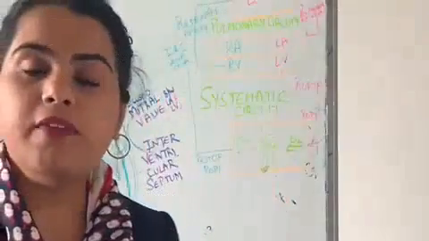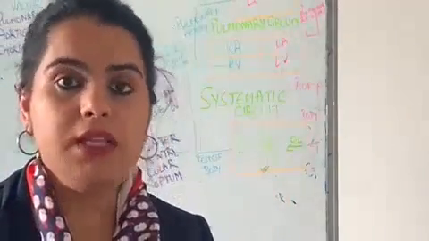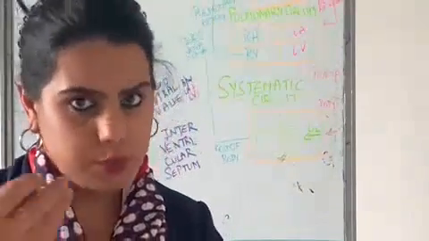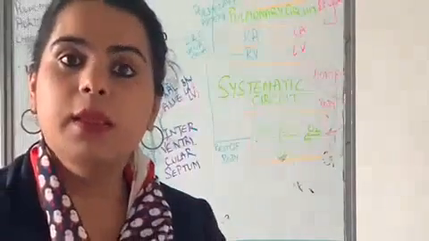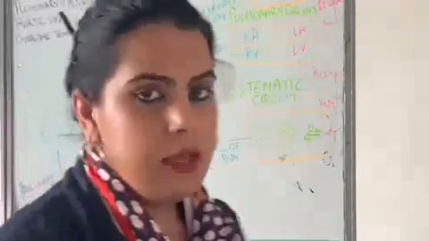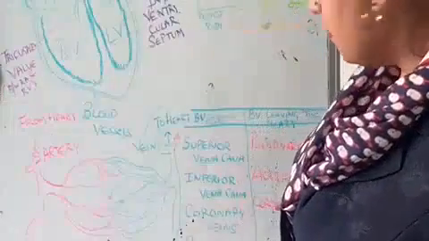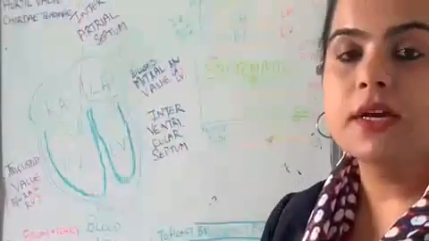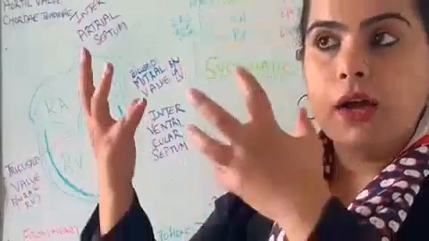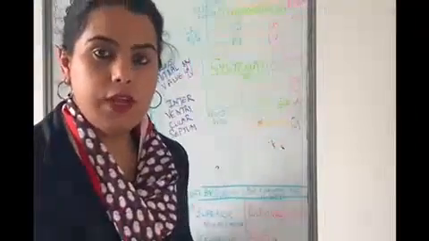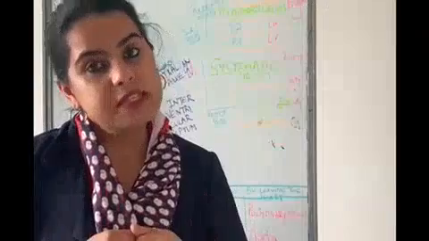The inferior vena cava brings the blood from the lower body parts to the heart. The coronary veins bring the blood from the muscles of the heart to the heart, and the pulmonary veins bring the blood from the lungs to the heart. And similarly, there are blood vessels which leave the heart, that is pulmonary artery, aorta and the coronary artery. Among these three, aorta is the huge artery which collects the blood from the heart and supplies it to the different parts of the body. The coronary artery supplies blood to the muscles of the heart.